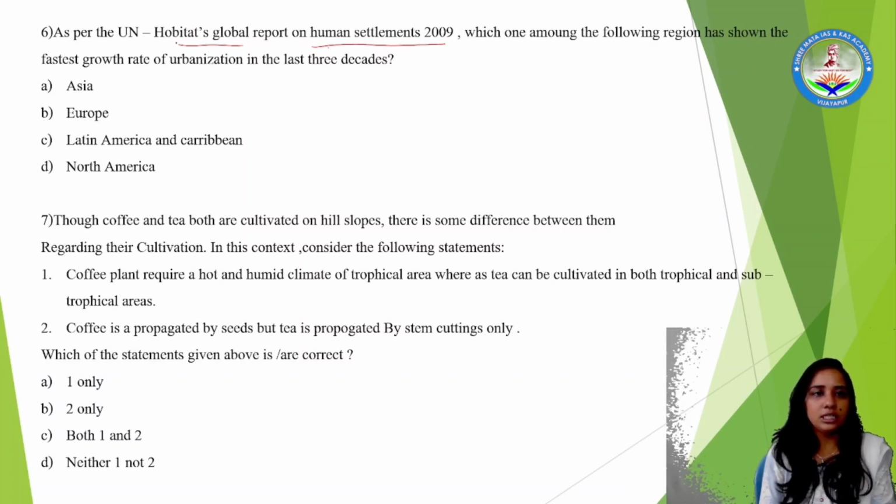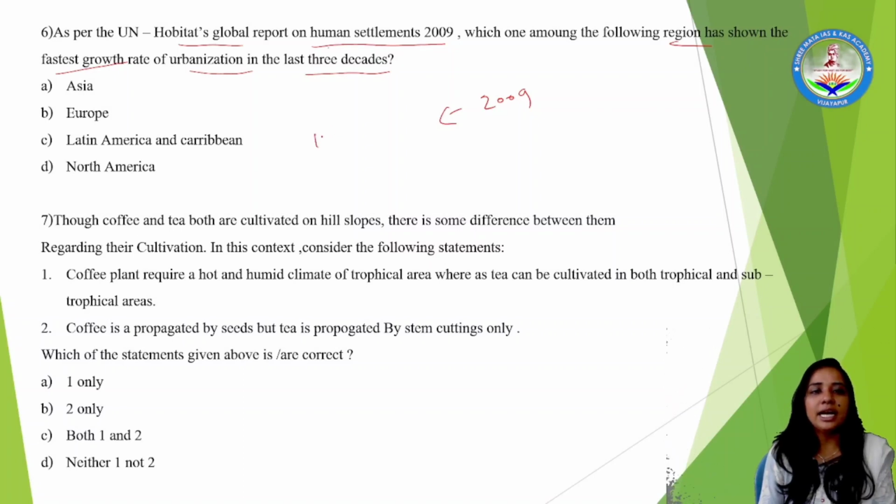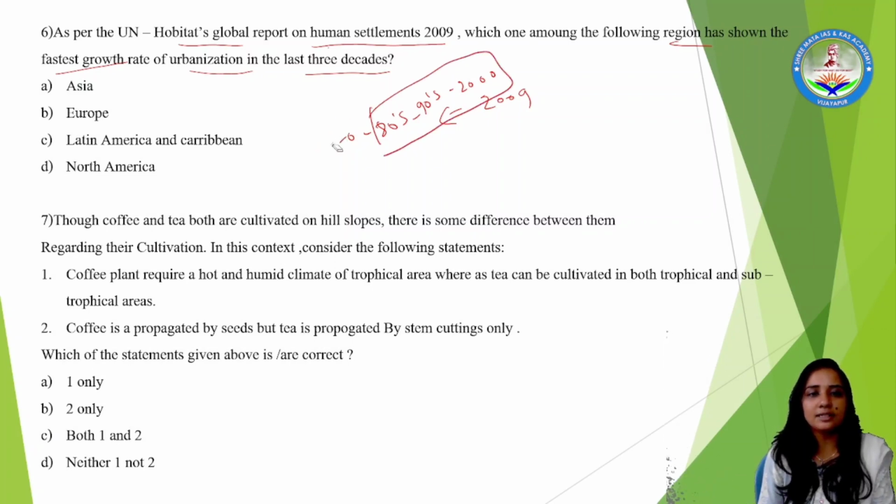Coming to this question, first I'll read it. As per a UN Habitat's Global Report on Human Settlements of 2009, which one among the following regions has shown the fastest growth of urbanization in the last 3 decades? From 2009, the last 3 decades are the 1970s, 80s and 90s and 2000. So these are the 3 decades bracket which this question is asking about, and this question paper is of 2010.